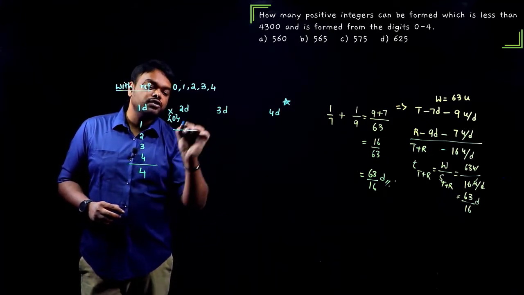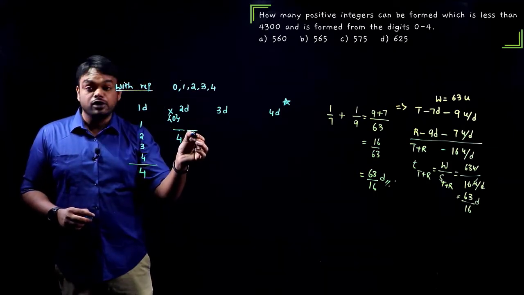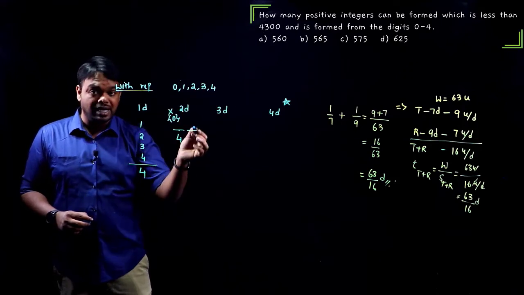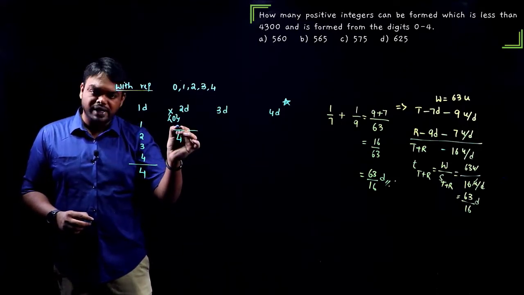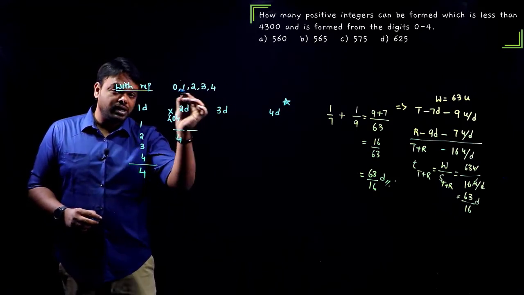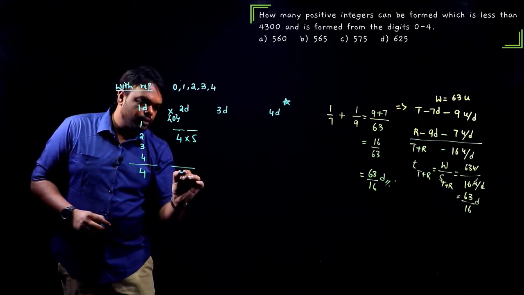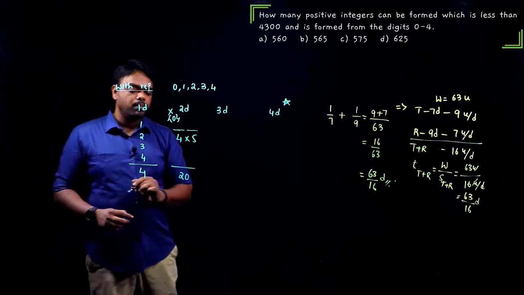So of the remaining, 1, 2, 3, 4, I can use any of the 4 digits. Now in this place, I can use 0 also. All the 5 digits are allowed. Repetitions are allowed. Though I used 1 digit here, the same digit can be repeated here as well. So totally 5 digits are there. I'll get 5. 4 into 5 is 20. 20 numbers I can form.